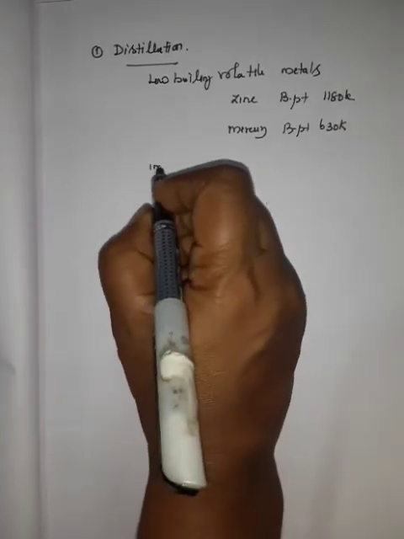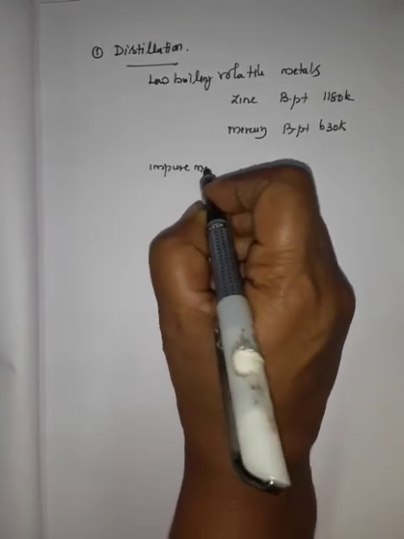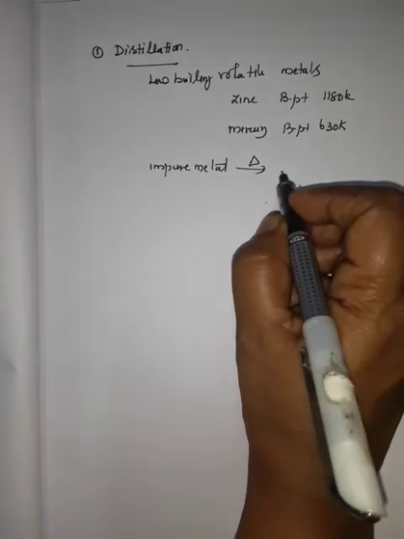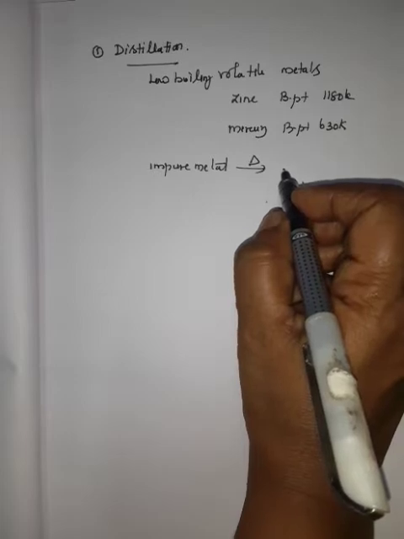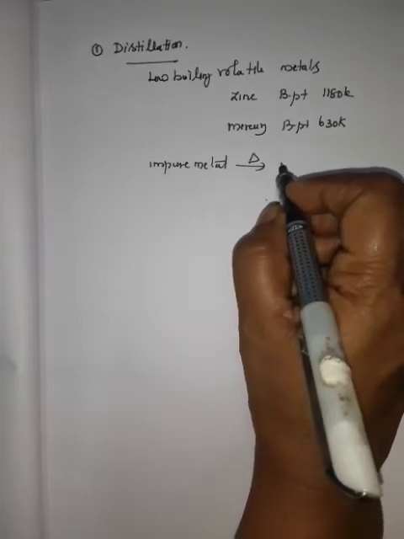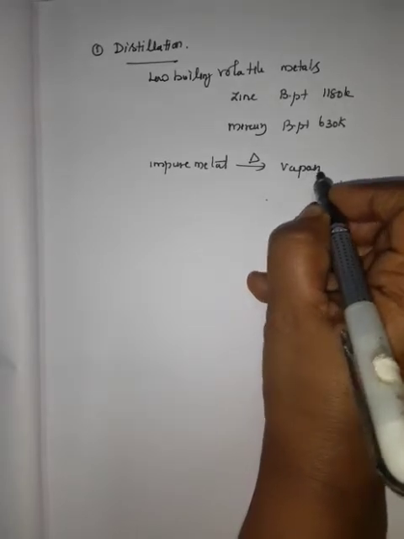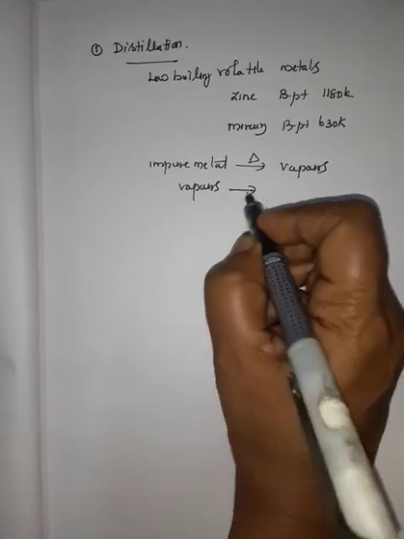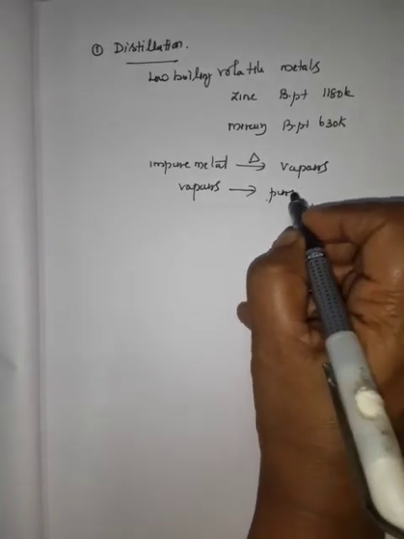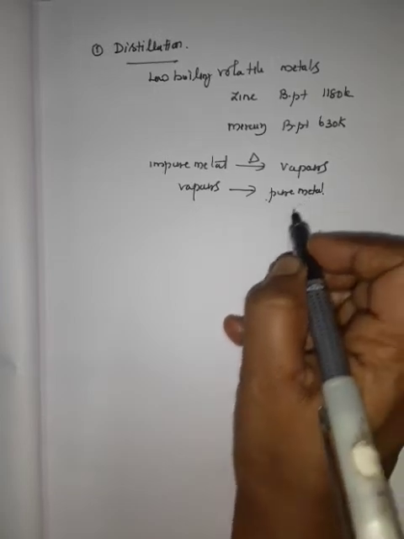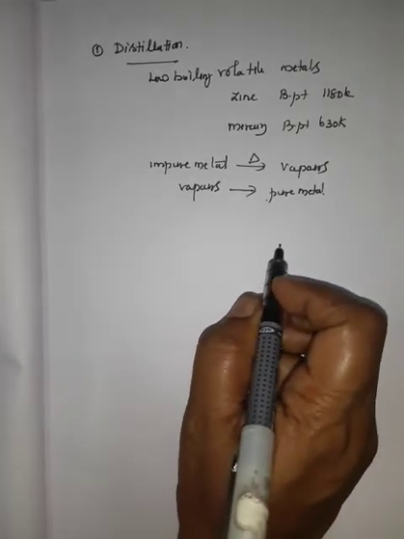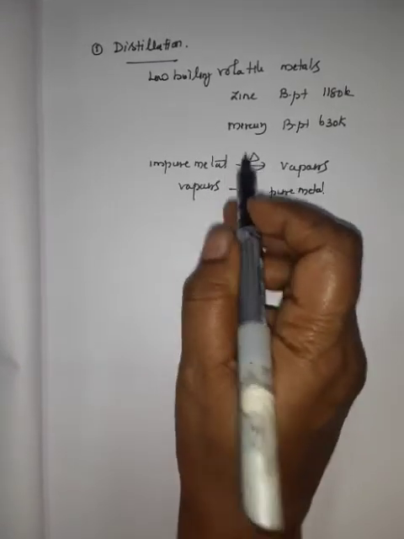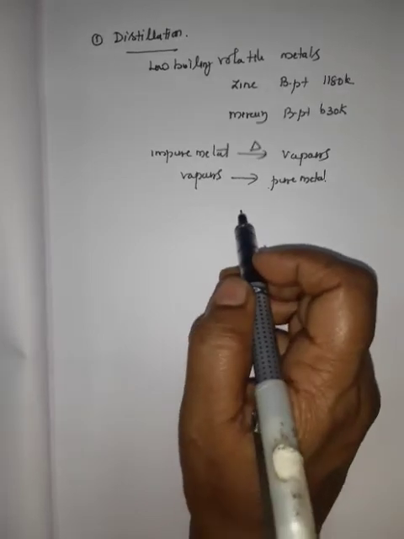Impure metal is heated to evaporate, so it becomes vapors. Then the vapors get condensed to form the pure metal, leaving behind the impurities. This is called distillation. The impure metal is heated above its boiling point. That is the main important point.